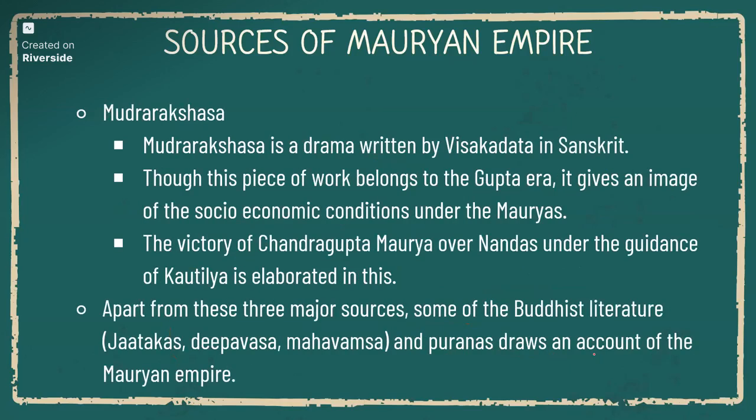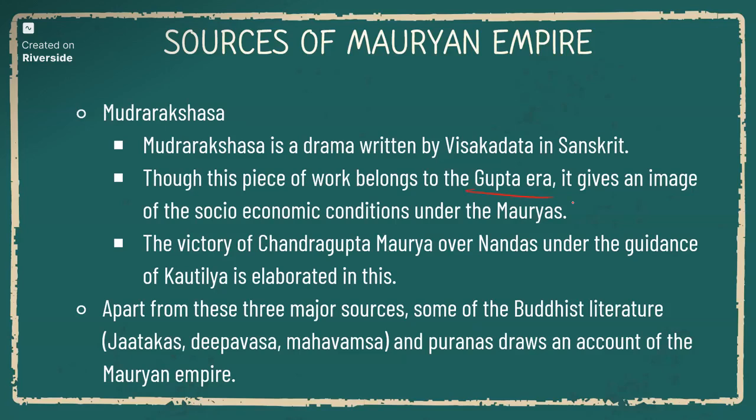And the next one is Mudra Rakshasa. Mudra Rakshasa was written by Vishakadatta. It's a drama in Sanskrit. Okay. So this piece of work belongs to Gupta era. Even though it belongs to Gupta era, it gives the socio-economic conditions under Mauryans.